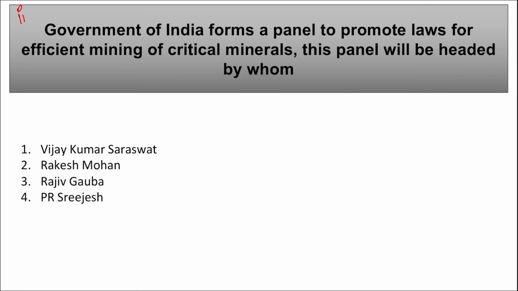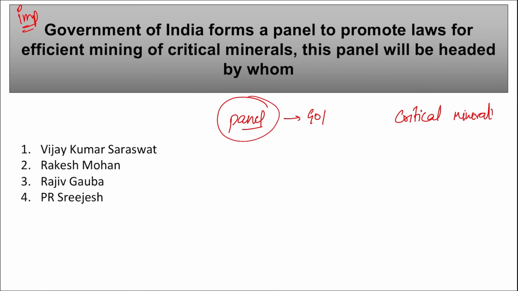Next is also an important question, friends. The Government of India has recently formed a panel, and this panel was formed in order to promote the laws for efficient mining of critical minerals. What are these critical minerals? These are those minerals that are necessary for the development of our nation, for the economic development of our nation. Basically the government has provided a list of 30 important critical minerals that include your silicon, potassium, cadmium, selenium, nickel, correct, graphite, bismuth, and so on.